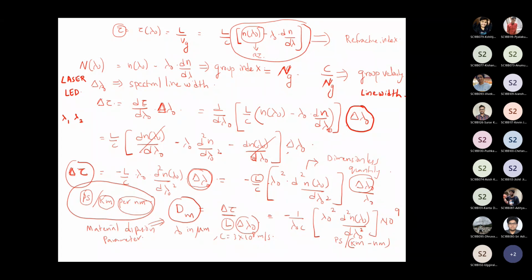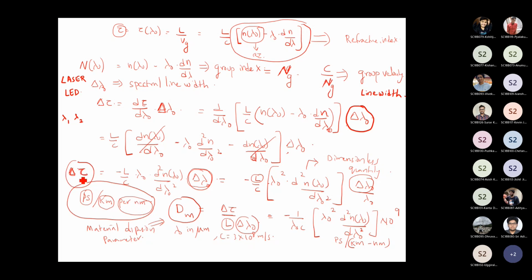The material dispersion parameter usually has a unit of picosecond per kilometer per nanometer. If you have an optical pulse which travels inside an optical fiber of, let's say, 1 kilometer, and the line width of the optical source is 1 nanometer, what is the time delay that happens for the individual pulses? That is given by delta tau. This has the units of picosecond per kilometer per nanometer.